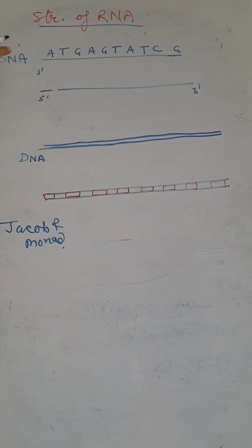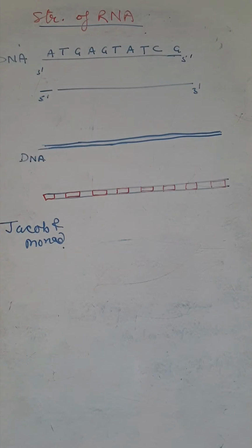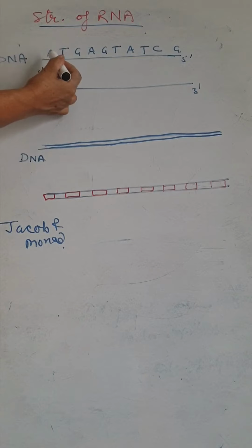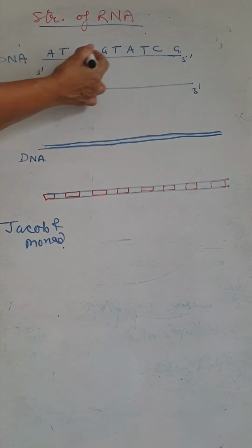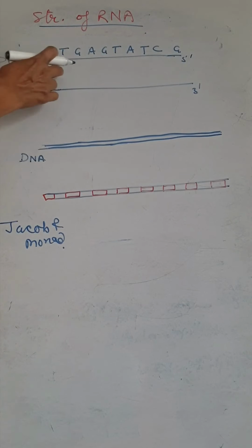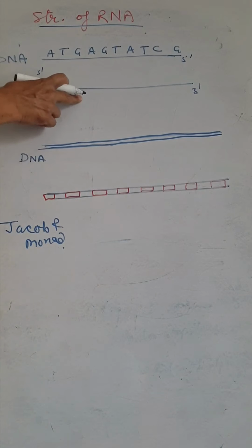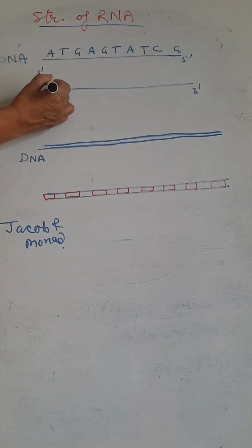For example, we know the DNA is a double-stranded structure. So the DNA has a 3' end and a 5' end. These are the nitrogenous bases A, T, G, A, whatever will be there. Now the RNA is formed. Instead of thymine, the uracil is there.